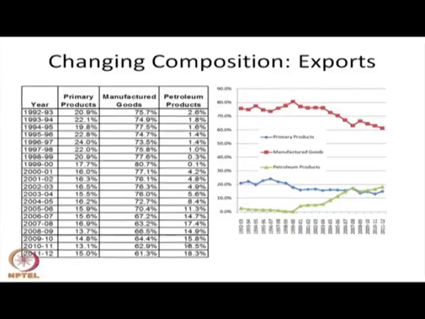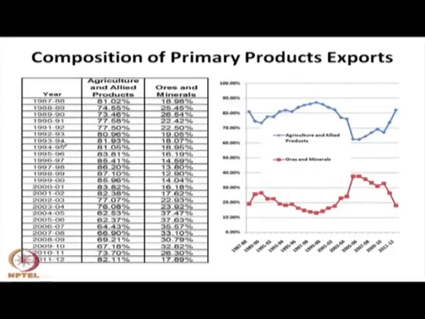This petroleum product is a byproduct of our exported crude oil, and this has contributed significantly to our export earning. And there is a clear shift in the export basket from primary product export to manufacturing product export and value-added product export. The decline of the primary product is an indication of a changing export basket and more value addition on the export side, and this is a good sign in the Indian context for adding export revenue.